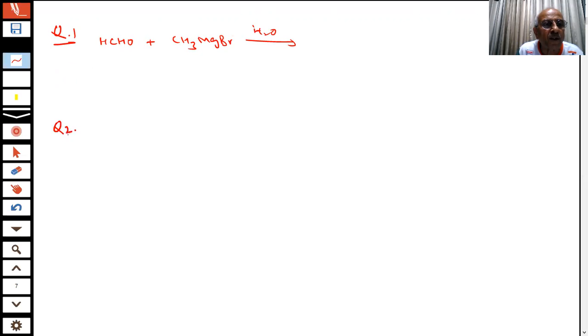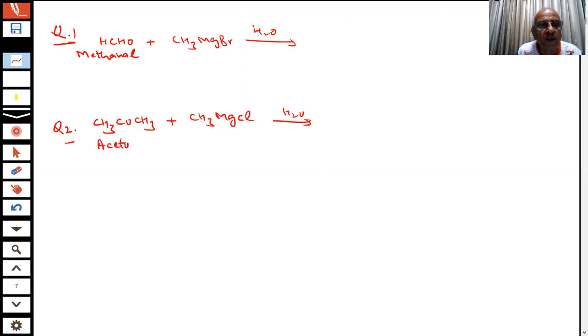Then I am giving another question, student. CH3COCH3 plus CH3MgCl. You have to write the products in these cases. So here we have given you two things. You have to complete the answers before we proceed further. What is the name of this compound? This is called methanol. And this is called acetone. Acetone is reacting with this.